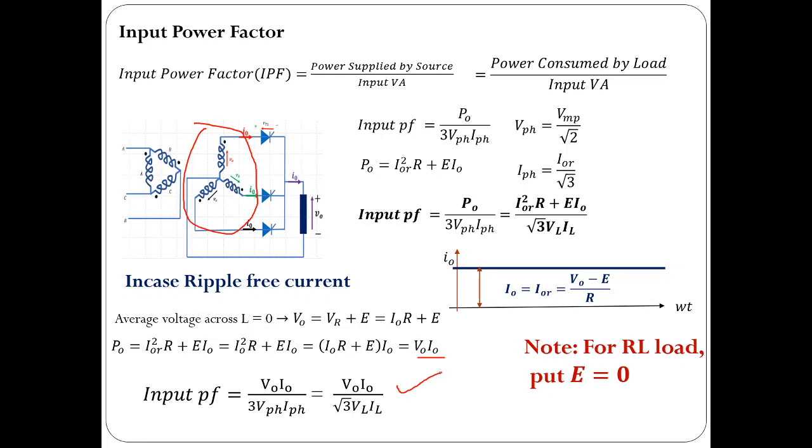One of the important observations that you have to remember is that for alpha less than 90 degrees, or alpha ranging from 0 to 90 degrees, the three-phase half-wave rectifier would be operated in rectifier mode. And for alpha ranging from 90 to 180 degrees, the same rectifier would be operated in inverter mode. Okay, so please keep this in mind.